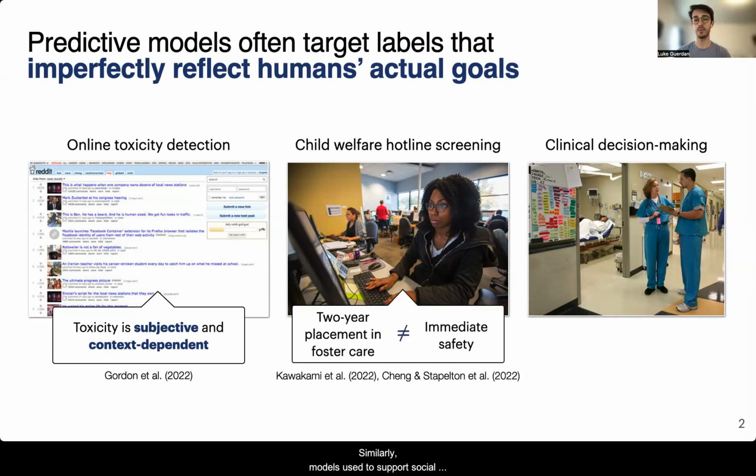Similarly, models used to support social workers often predict the risk that a child will be removed from their home within 2 years. Yet, social workers themselves have reported that this differs from their own goals of assessing immediate threats to child safety.